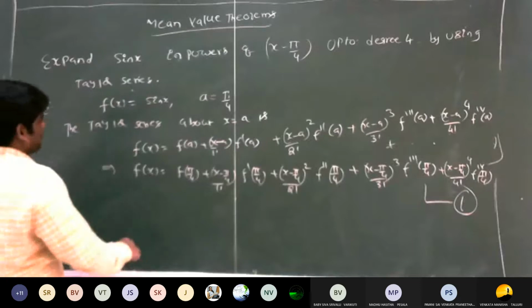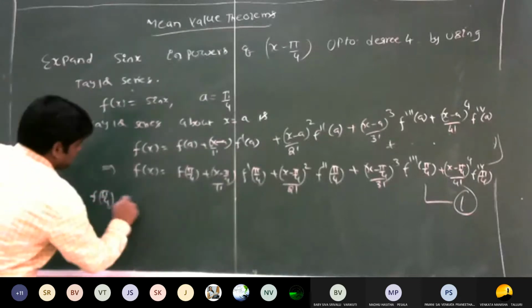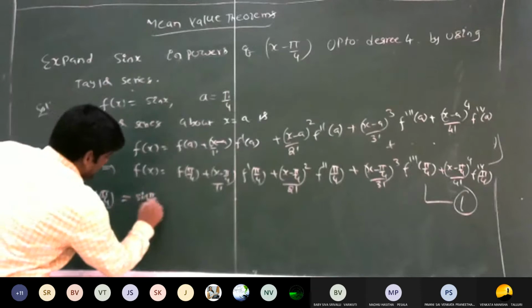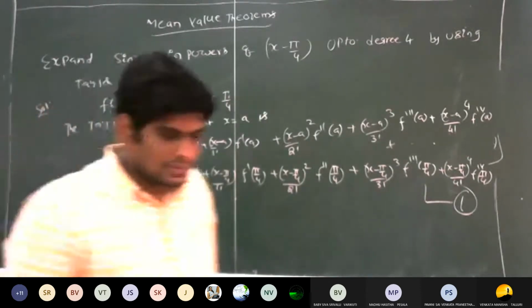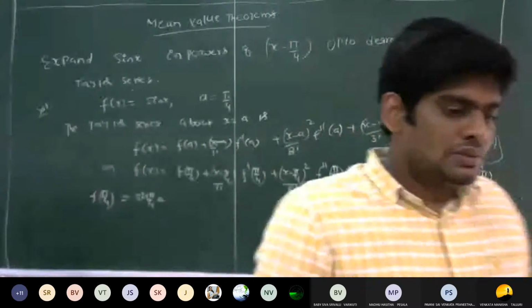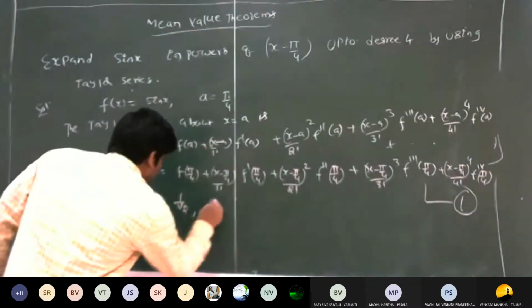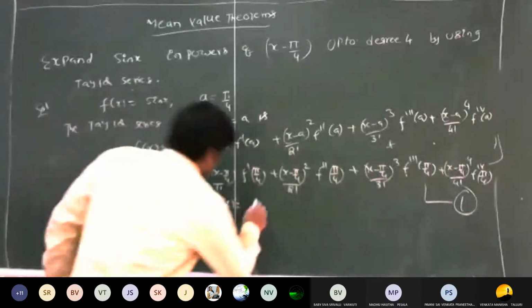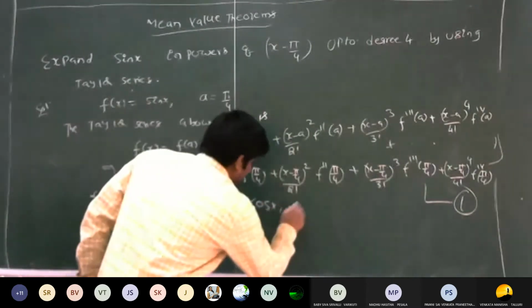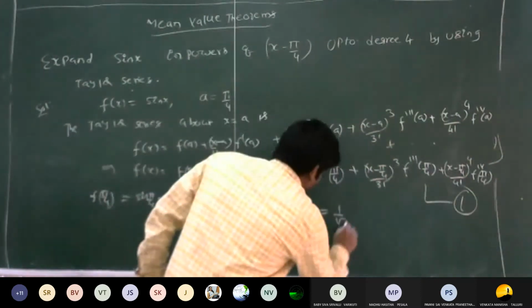So what is f of pi by 4? That is f of a, that is sin pi by 4. What is this value? 1 by root 2. Next, f dash of x. The derivative of sin x is cos x. So clearly, what is the value of f dash of pi by 4? This is also 1 by root 2.